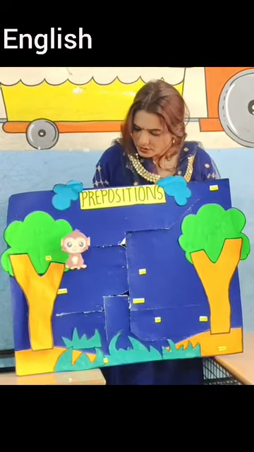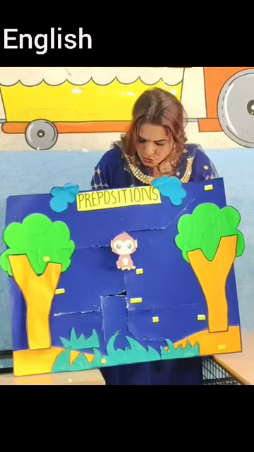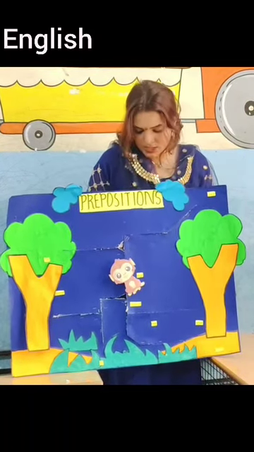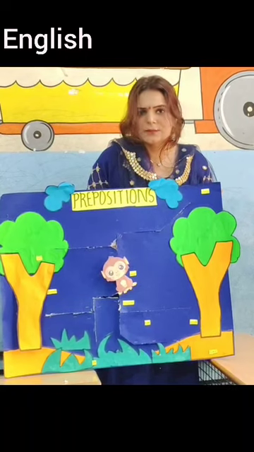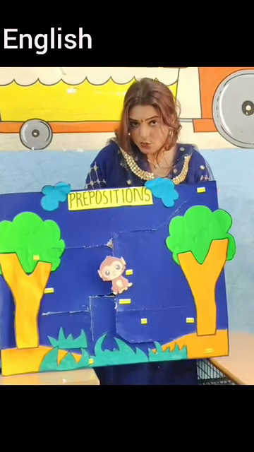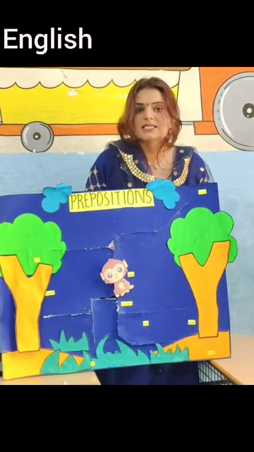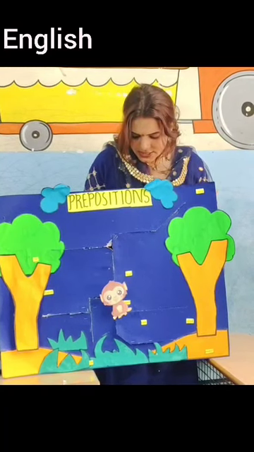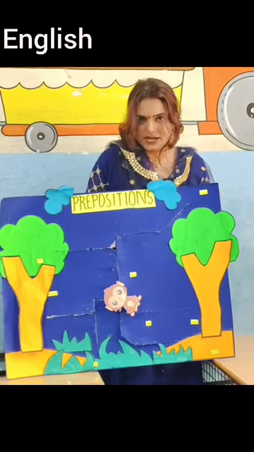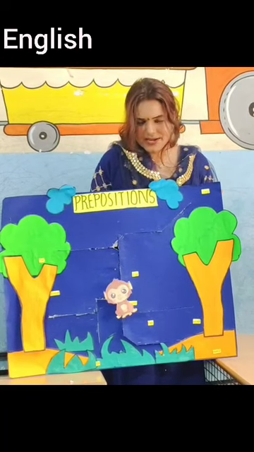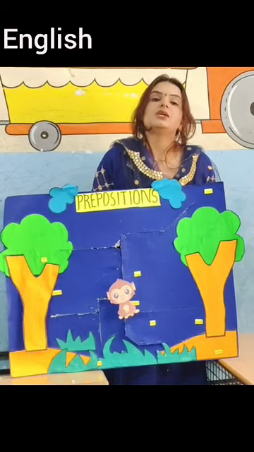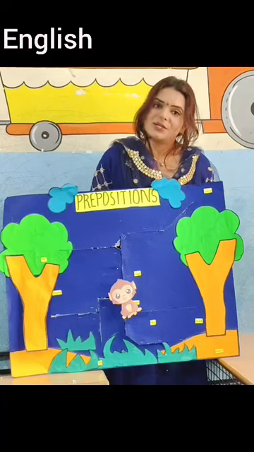Now we will be moving the monkey down. Before, the position of the monkey was in the middle. But now the monkey is moving downwards. It means the position of the monkey is down. Now you can see there are two trees, right? In between the trees, our monkey is sitting. It means the position of the monkey is in between.